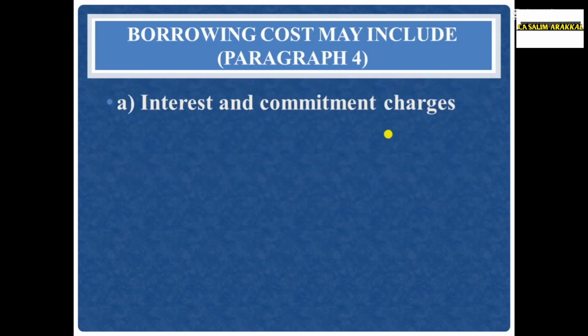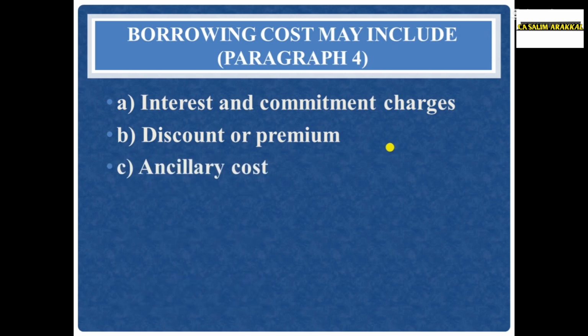The standard gives some examples of borrowing cost in paragraph 4. A. Interest and other commitment charges related to short-term and long-term borrowing. B. Discounts or premium related to borrowing.